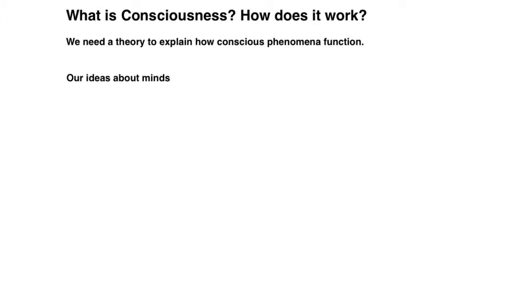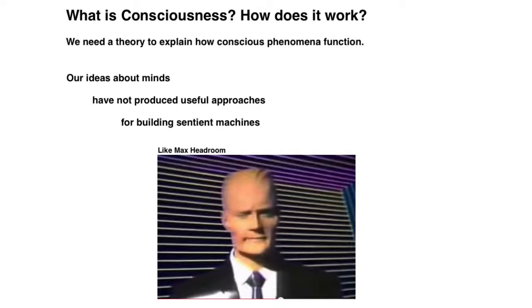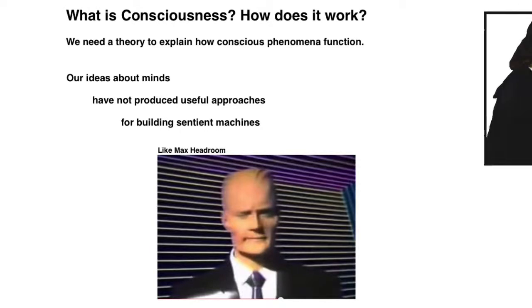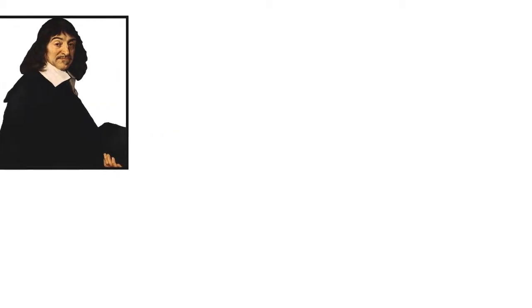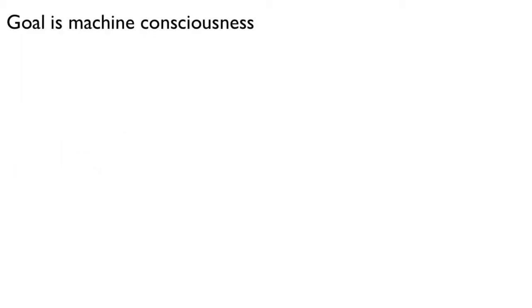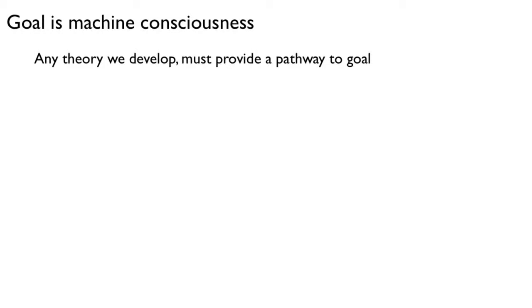We all have philosophical ideas about what a mind is and how it functions, and about the nature of knowledge and experience. The trouble is that our ideas about minds and consciousness have not provided the functional utility necessary to produce sentient machines. Otherwise, we would already be living in a world full of R2-D2s and talking software personalities. So like Descartes, we will go back to first principles and see if we can develop a philosophical theory with functional power. As our goal is machine consciousness, the theory must provide a pathway to produce machines with minds.